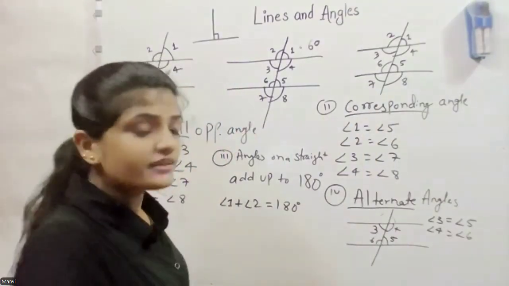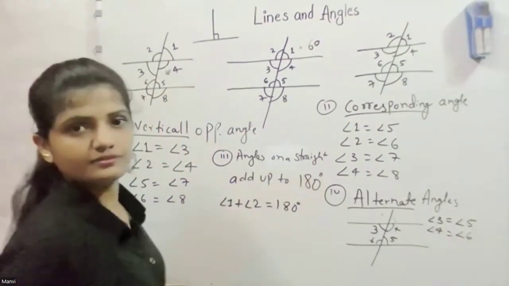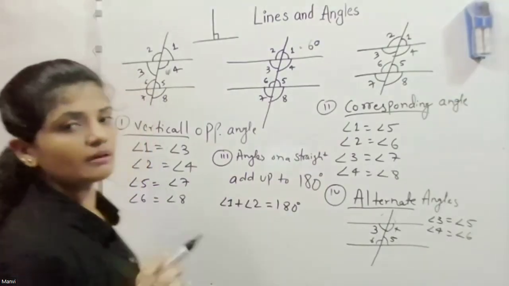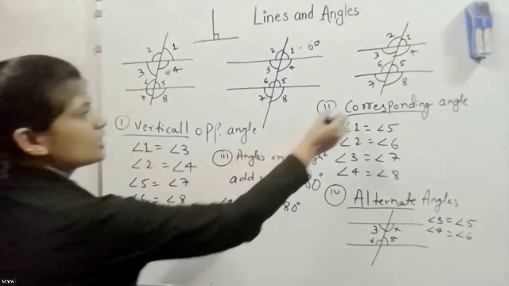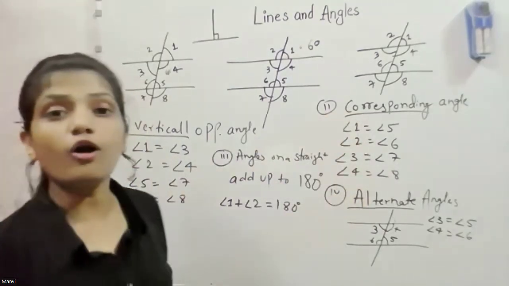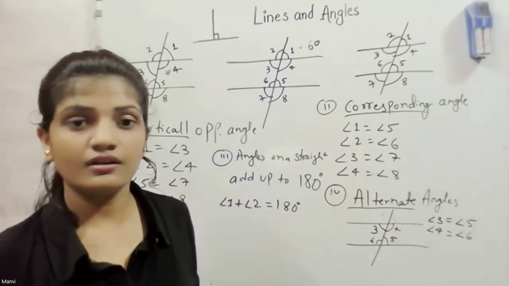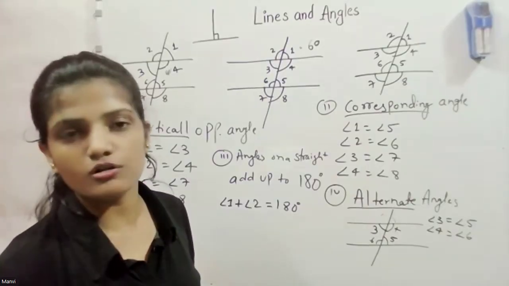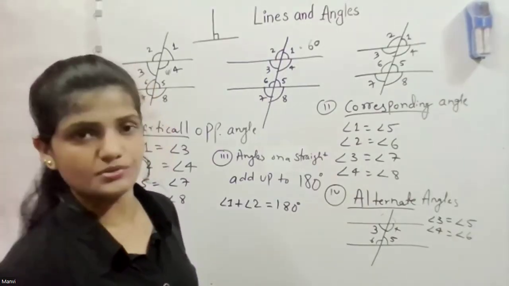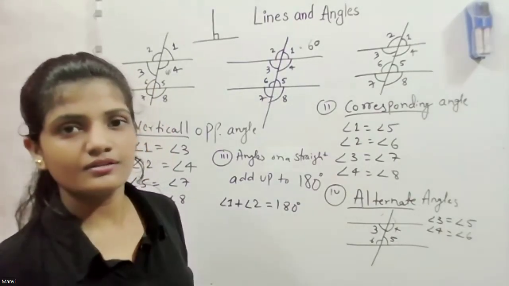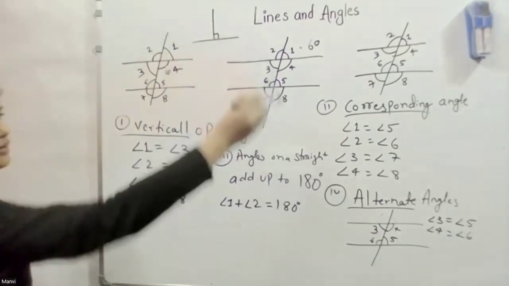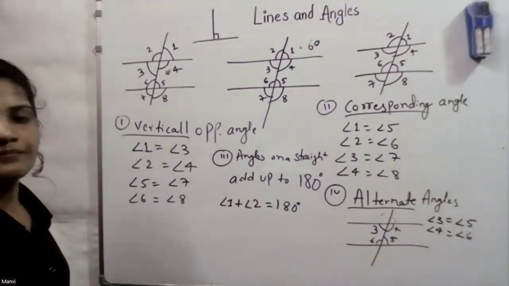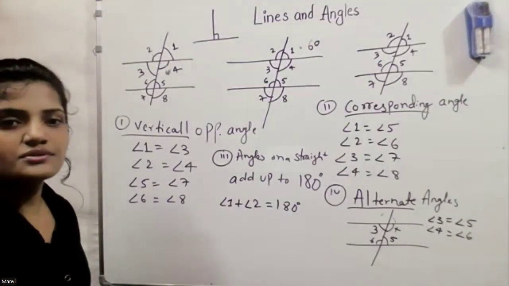And you already know about angles on a straight line. So you just need to remember these three: vertically opposite, corresponding, and alternate, and all are equal. Alternate are equal, corresponding are equal, and vertically opposite are equal. So read once in a while what vertically opposite, corresponding, and alternate angles are, and let me know if you have any doubt.